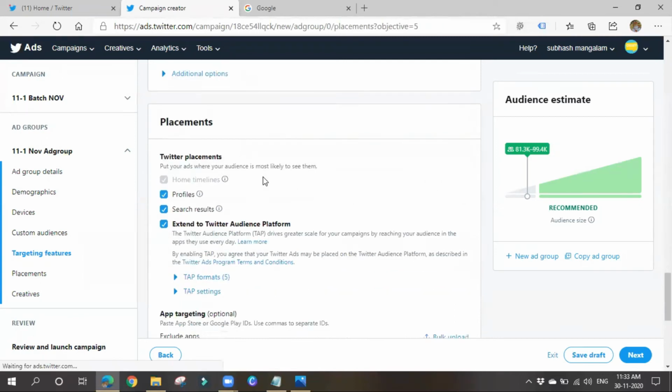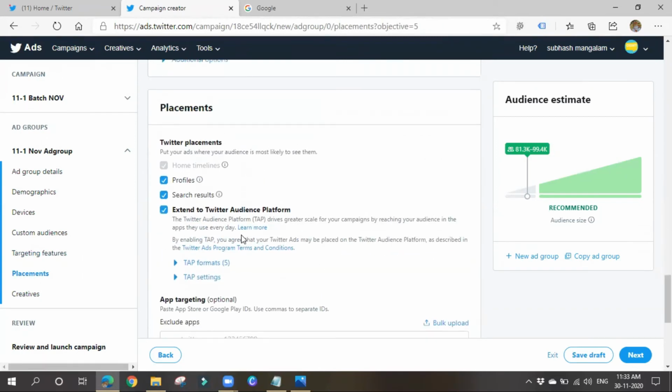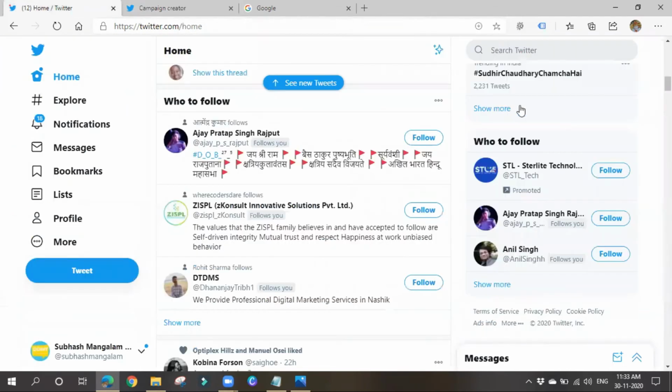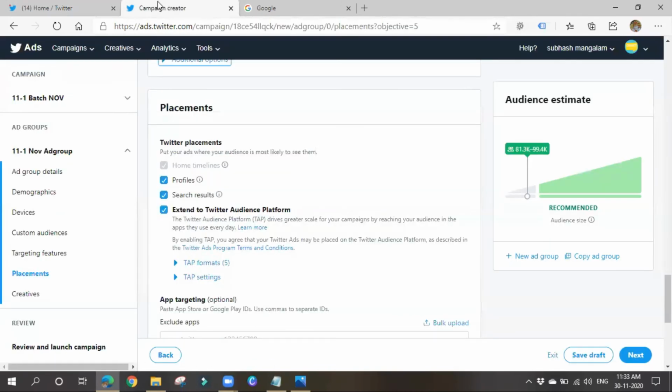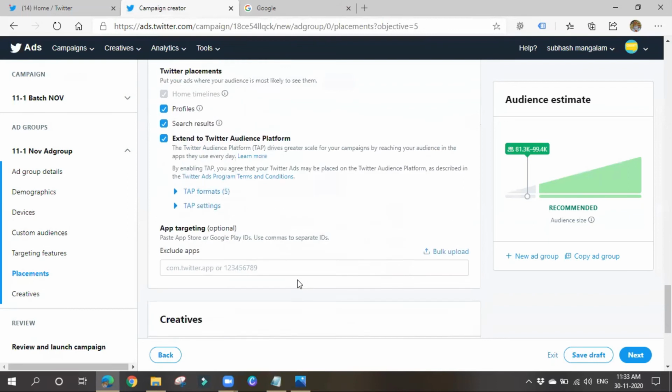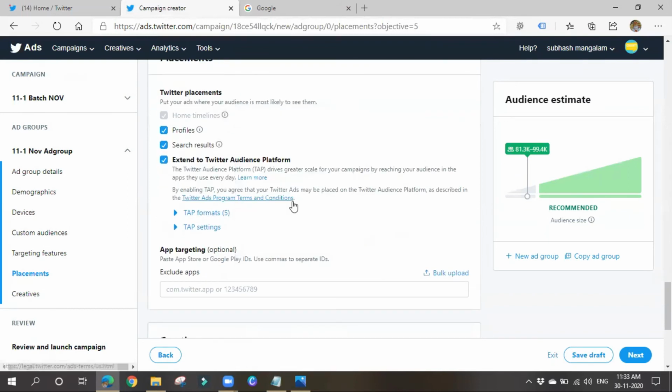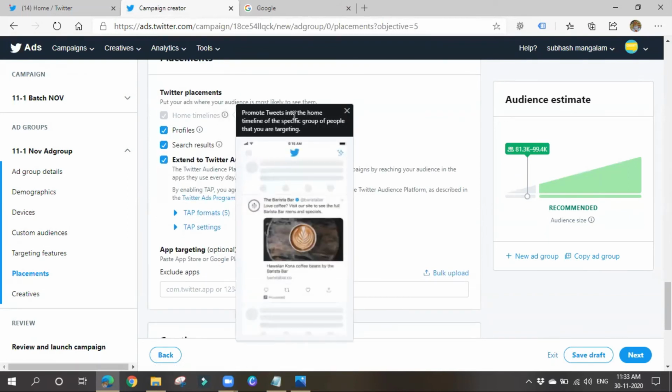And placements. Okay, where you want to place your ads. You can put your ads where your audience is most likely to see them. As I said, you can show your ads in your newsfeed, on home timelines. See, like this, your ad will appear like this. Now, promote tweets into the home timeline of the specific group of people that you are targeting. The people you are targeting can see them on their timeline, right?